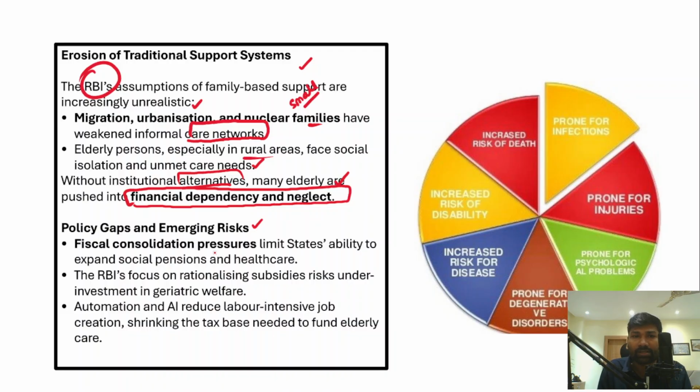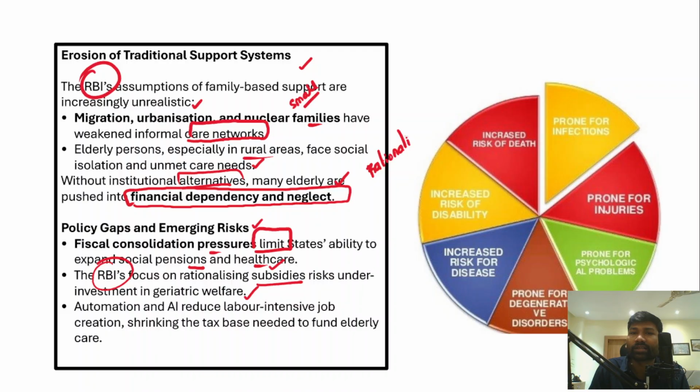For example, the fiscal consolidation pressures on the states, on the government, can actually limit the ability of the states to expand social pensions and health care. Secondly, Reserve Bank of India's focus on rationalizing subsidies risks under-investment in geriatric welfare. So what exactly is rationalization of subsidies?